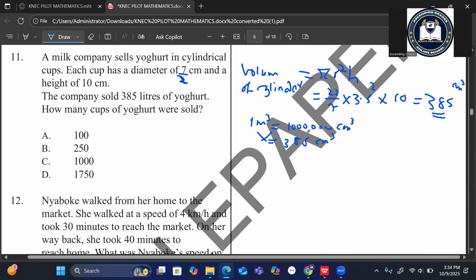We are dividing by millions, so it is 385 divided by a million. Sorry, we have a mistake. We are supposed to convert.